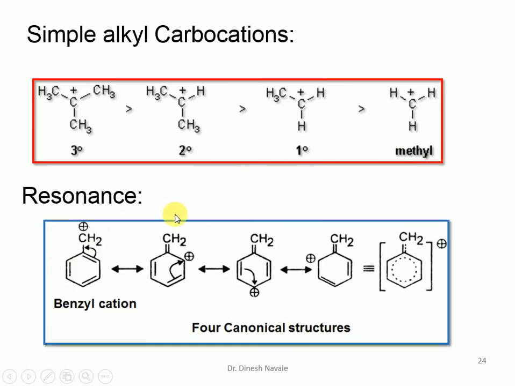But in the case of aromatic compounds, the benzyl carbocation can be easily stabilized by resonance. Four resonating structures are possible for the benzyl carbocation, and one resonance hybrid is there, whereas in the case of the simple alkyl carbocation, no resonating structures are possible. That means, due to the resonating structures, the benzyl carbocation is more stable than the alkyl carbocation, because the benzyl carbocation shows resonance, whereas the alkyl carbocation does not exhibit any resonating structure.